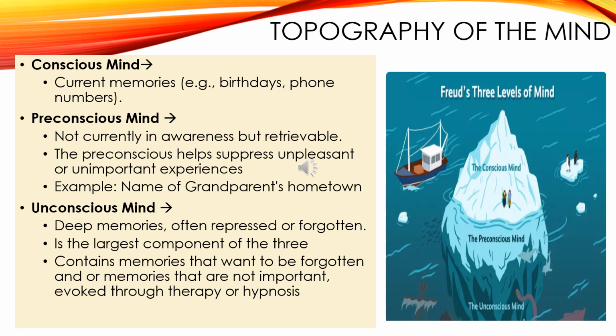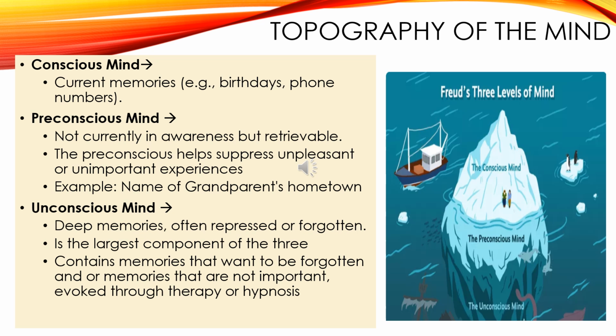The second is preconscious mind. This is the part just below the surface of awareness. It's not currently in awareness, but retrievable. The preconscious helps suppress unpleasant or unimportant experiences. The content is memories and knowledge that aren't in your immediate awareness but can be easily brought to mind. For example, your phone number or what you ate for breakfast yesterday.